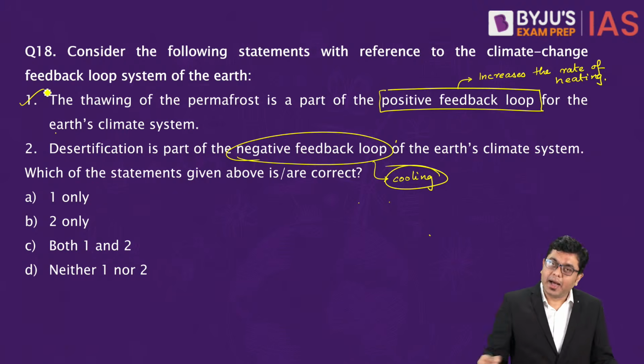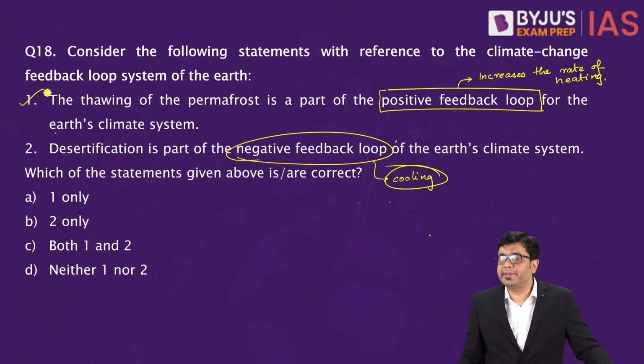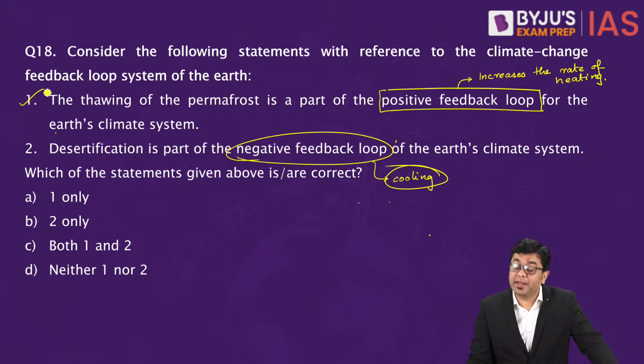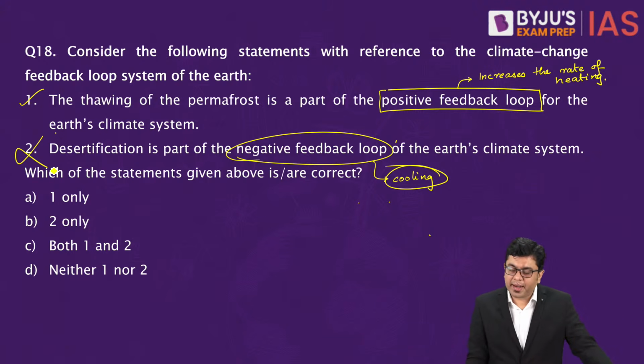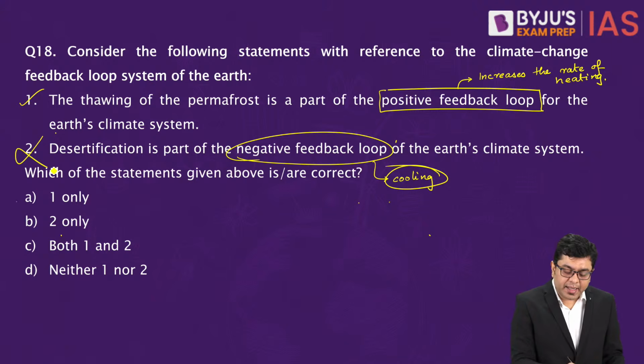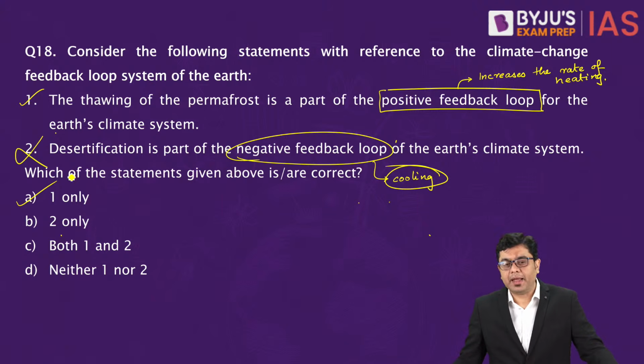So this is correct. Desertification is not something which is going to provide cooling. It is again going to exaggerate the rate of heating, as we have seen earlier in the case of radiative forcing, that desertification and degradation increase the rate of heating in general. So the second statement is incorrect. The correct answer is going to be A, that is one only. Okay?